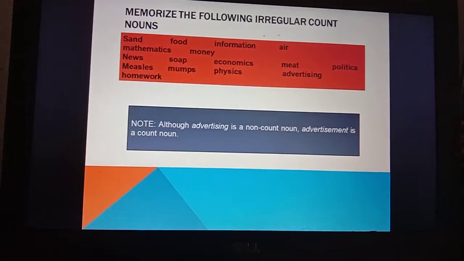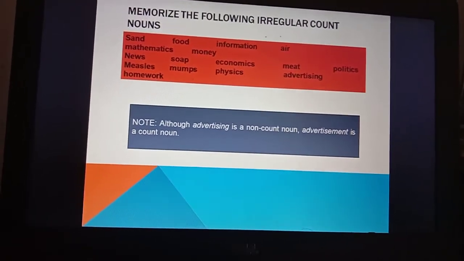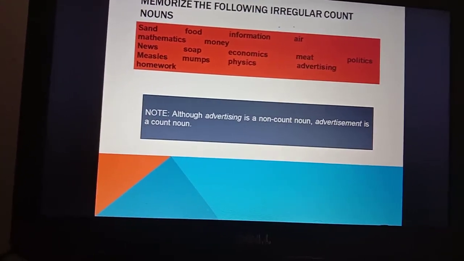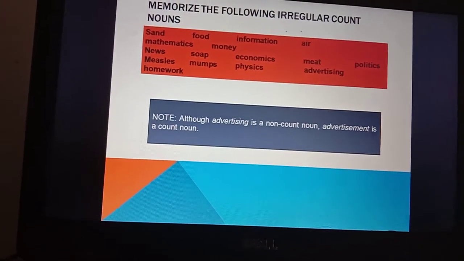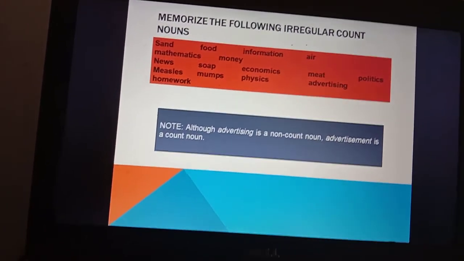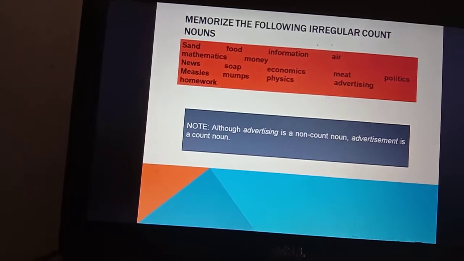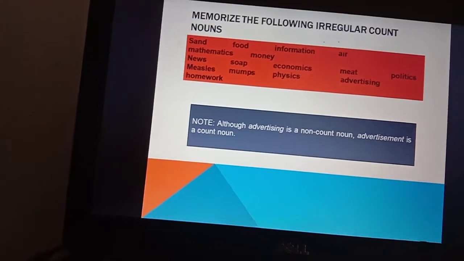For example, there are too many advertisements during television shows. So in this case, advertisements is considered a count noun.